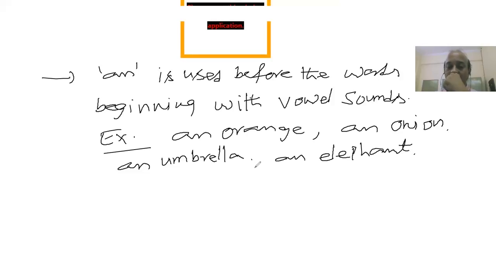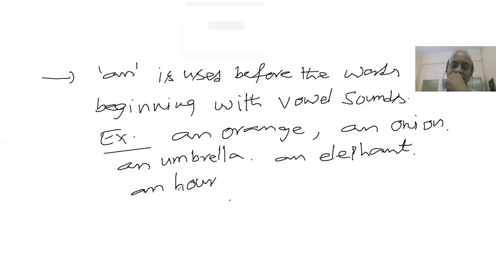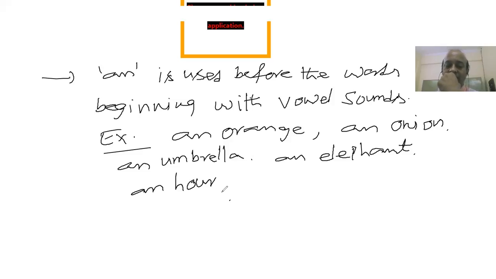It's not about the vowel letter, right? So here, for example, we should say an hour. Though we have a letter which is known as a consonant, this consonant contains a vowel sound. That's the reason why we always say an hour. It's not "hour" with an h sound, it is "our", a vowel sound. That's the reason why the expression is an hour.